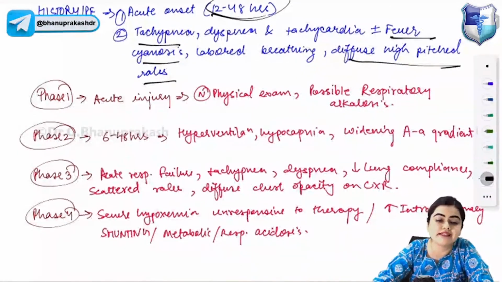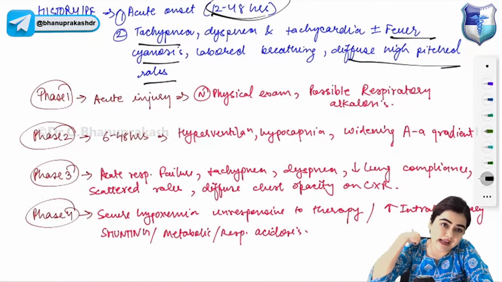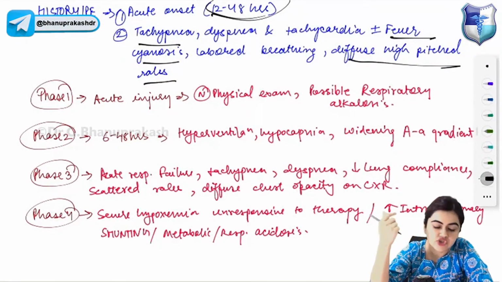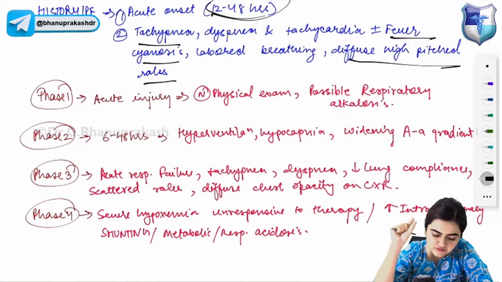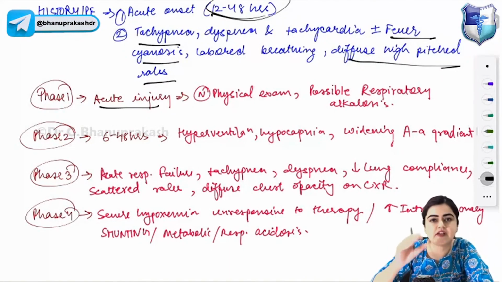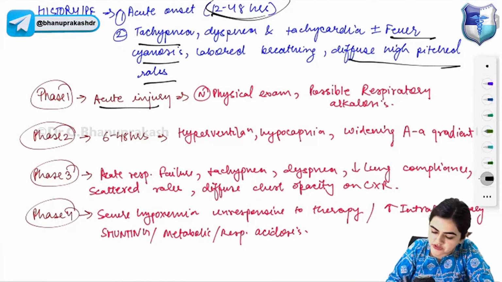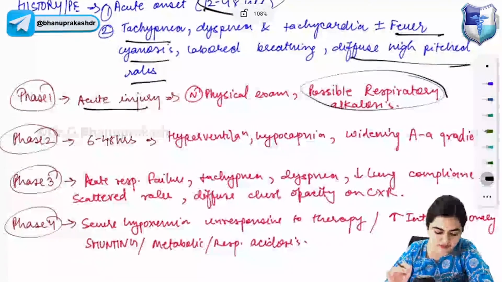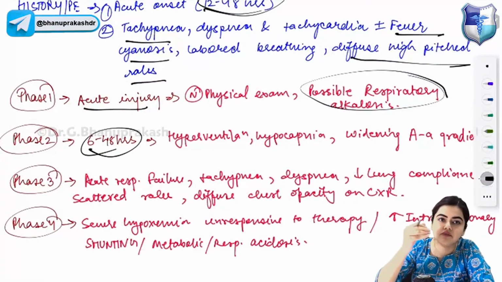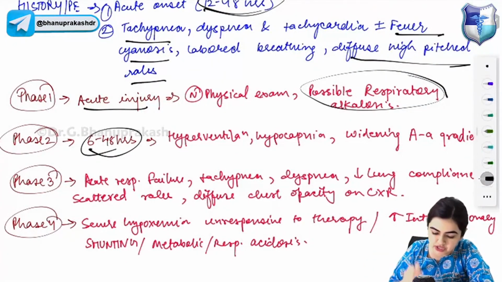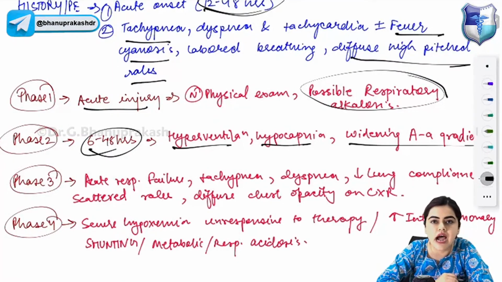Now, there are different phases of ARDS frequently asked in the exam. What are the different phases of ARDS? Yes, you will get bilateral lung infiltrates. I will come to that. So, different phases of ARDS. There is a phase 1 of acute injury. In phase 1 of ARDS, the physical exam will be normal and there will be possible respiratory alkalosis, only possible respiratory alkalosis. Phase 2 of ARDS will start from 6 to 48 hours after the injury. There will be hyperventilation, hypocapnia, and widening of the arterial and alveolar gradient.